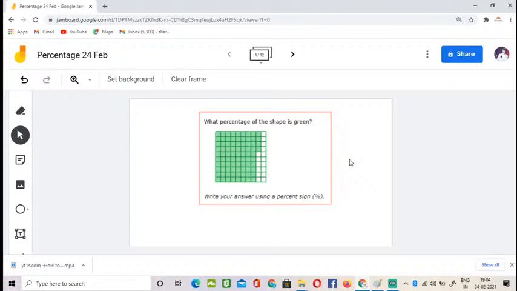Just let me know if you are comfortable with percentages. Send me a message on YouTube. If you are comfortable in percentages, yes. If you are not great at basics, you can send me that also. Or if you are really good at maths and percentages, you can tell me that also. I'll wait for your answers.